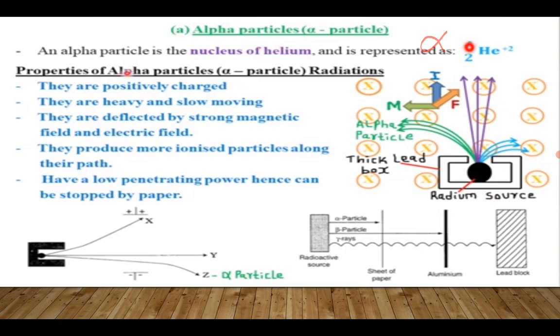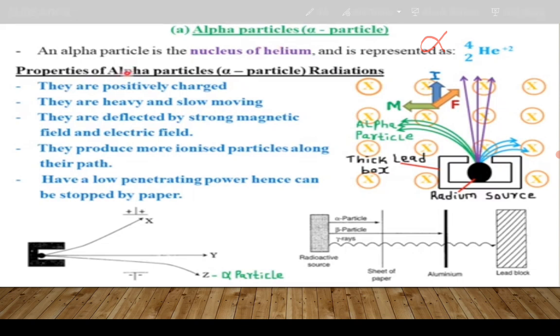Take note that the 4 is the sum of protons and neutrons, while the 2 is the number of protons. That means we can deduce the number of neutrons helium has by simply subtracting the 2 from the 4. So an alpha particle is similar to helium.